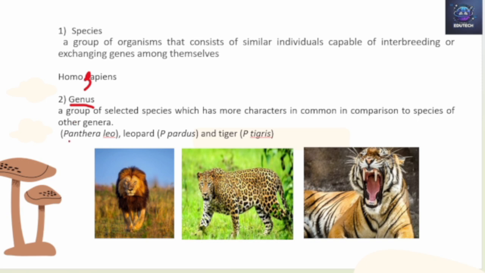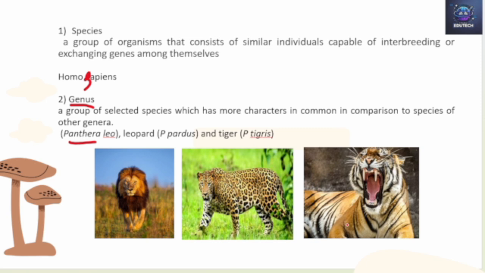For example, we have the genus Panthera. Your lion, tiger and leopard all belong to the genus Panthera. They are all different. Panthera is the genus, and Leo, Pardus and Tigris are the species.